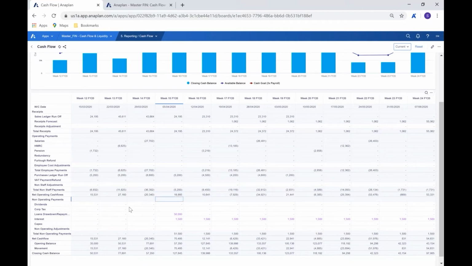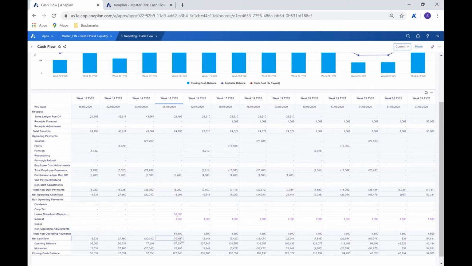And then our non-operating payments, which at the moment are just an input. So at the beginning in the slide when I was saying that we could have amendments or adjustments, we could add modules that might refer to corporation tax, dividends, capex, and so on. This is where you may want to have those modules feeding in. At the moment, it's just based on an input or an import for this template.